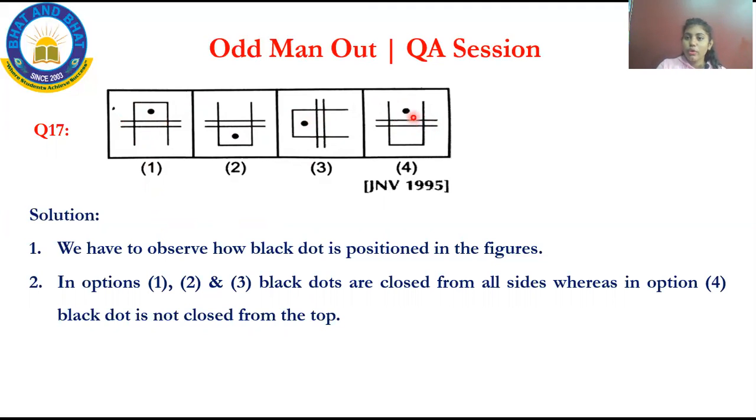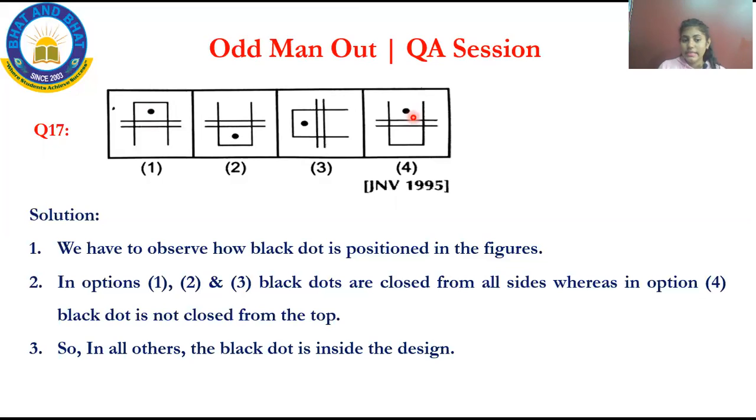But in option 4, it is upward. So what is the correct option? Option 4 is the correct answer. In all the others, the black dot is inside the design, but in option 4, it is outside the design. So it is the correct option. Option 4 is the correct answer.